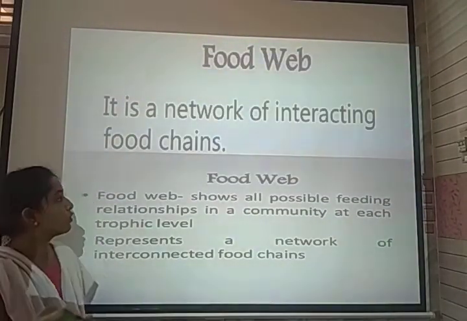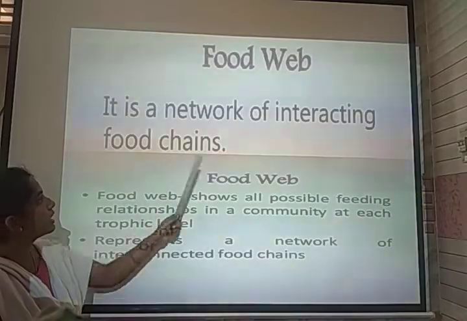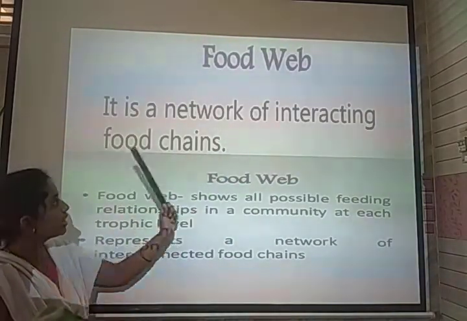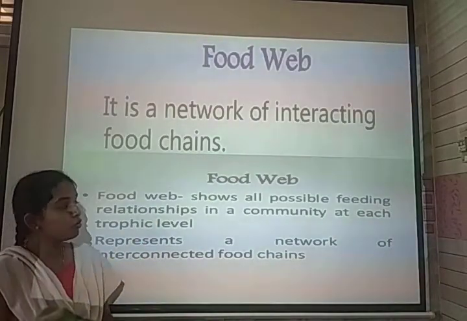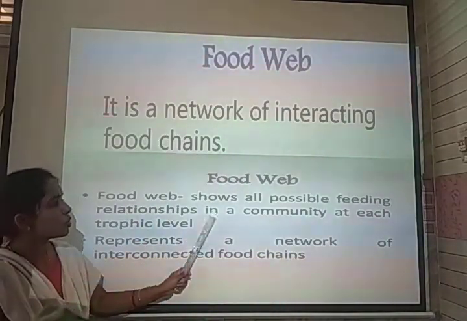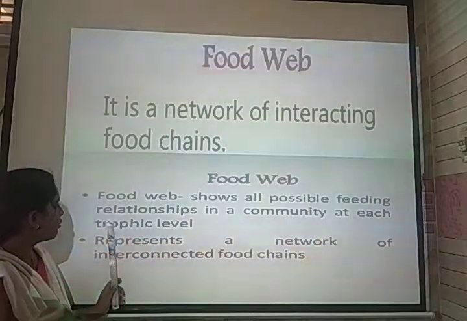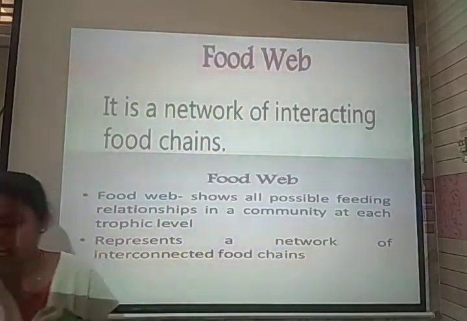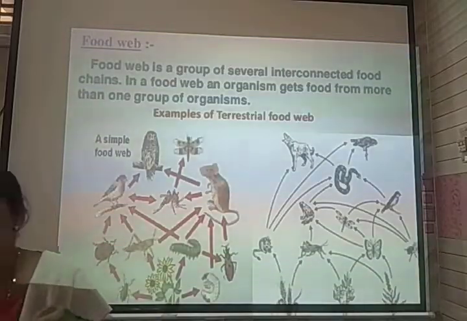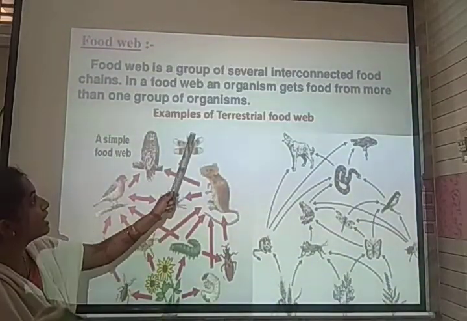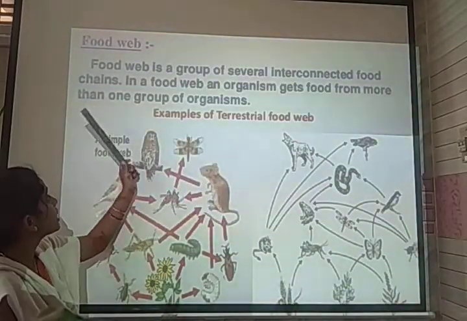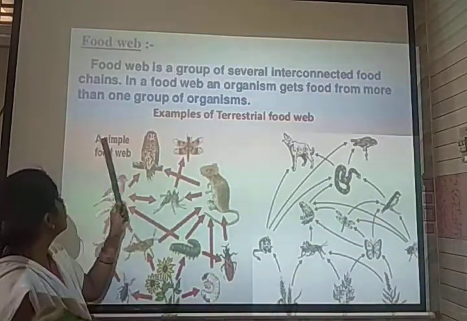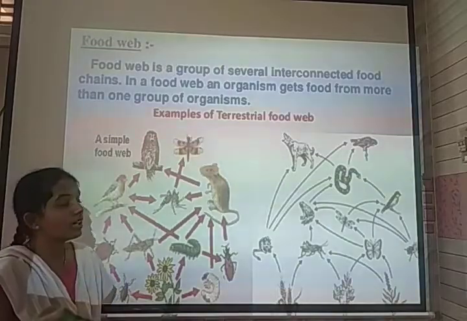So next, there is the food web. It consists of interacting food chains. It is a network of several interacting food chains called a food web. The food web shows all the possibilities of feeding relationships in a community at each trophic level. So a food web is a group of several interconnected food chains. In a food web, organisms get food from one or more than one group of organisms.